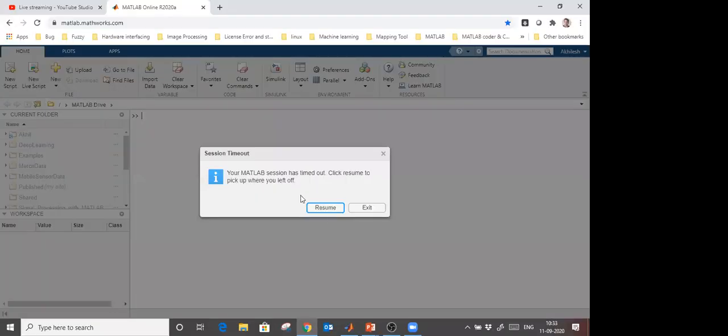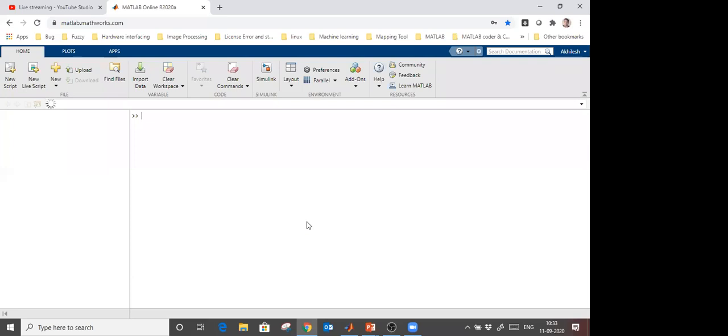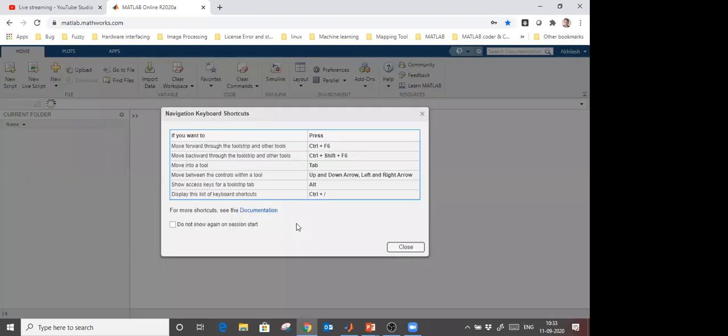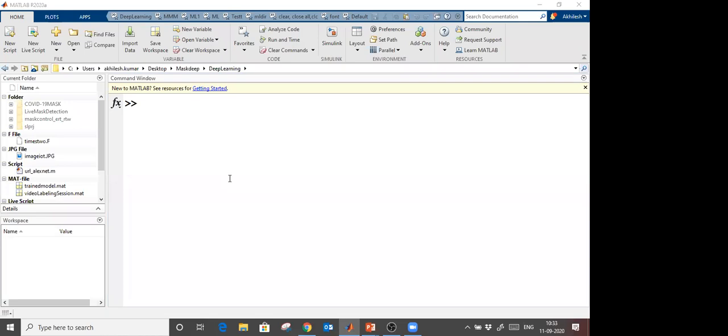I am going to use MATLAB Online. You can check it if you're in your institute. If you have a campus-wide license, then you can access MATLAB Online also, because sometimes your machine doesn't have a high configuration, and then you can use MATLAB Online. So I'm going to show you this demo on MATLAB Online. This is pretty much similar to desktop MATLAB, if you see. It's the same as it is, right?